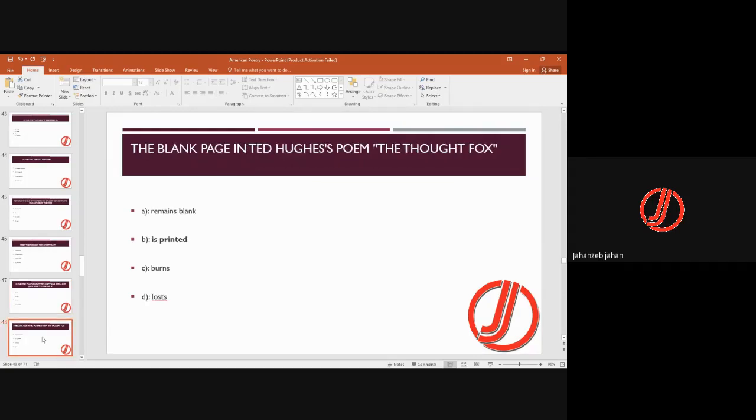And he is famous for his animal imagery. Ted Hughes की animal imagery है. He uses animals and gives certain imagery related to them. The blank page in Ted Hughes' poem The Thought Fox is printed. So basically जो Thought Fox है, that is printed with reference to the blank page in his poetry.